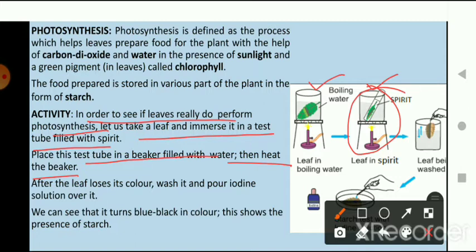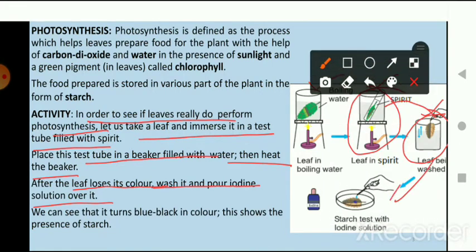After the leaf loses its color, wash it and pour iodine solution over it. When the leaf has lost all its color, okay, we have to put the leaf in a container filled with water and wash the leaf. And after washing the leaf, we have to put 2 to 3 drops of iodine solution over it. So we can see that it turns blue black in color. If the leaf turns blue black in color, it shows that there is a presence of starch.